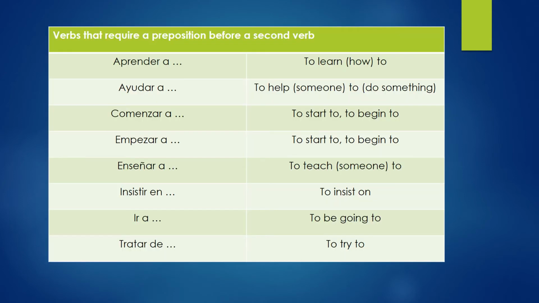Here are a few other verbs that require a preposition before adding the second verb. So we have aprender a, ayudar a, comenzar a, empezar a, enseñar a, insistir en, ir a, which we already talked about, and tratar de.